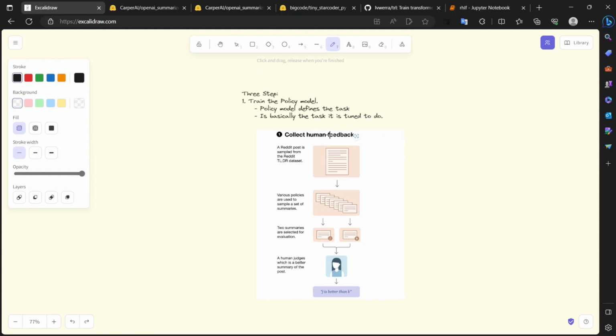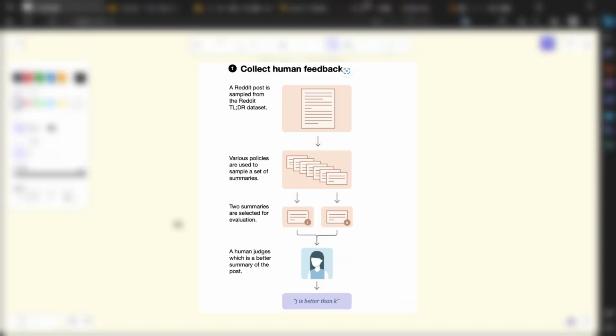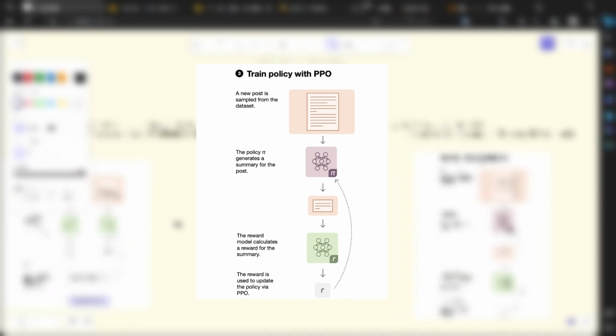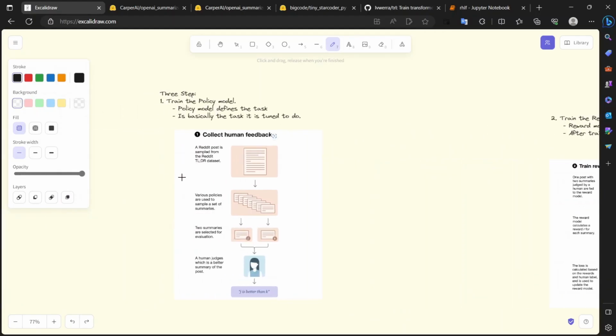To train the models with reinforcement learning with human feedback, there are three steps. The steps are: create a policy model, create a reward model, and create a model with PPO. In step 1, we create a policy model. The policy model is basically the model which does the task. The task can be according to your need, like for summarization, the policy model summarizes the text. So here we fine-tune a model to do a task. So let's take the example of summarization.